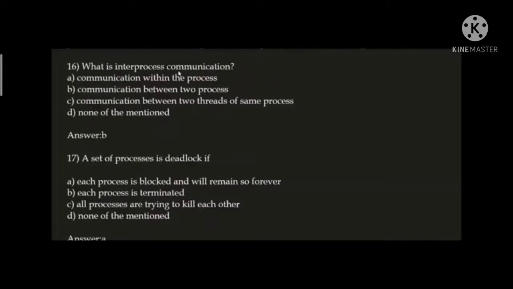Next question. What is inter-process communication? Here, the correct answer is option B, communication between two processes. Inter-process means, guys, communication between any two processes, maybe to share some data or to perform some other task, and that we call inter-process communication. Okay. Option B, communication between two processes, correct.